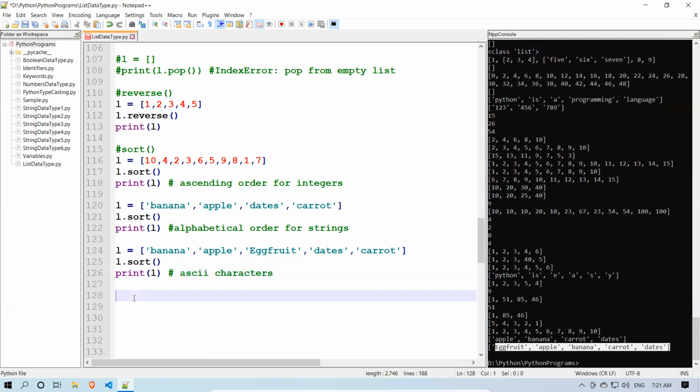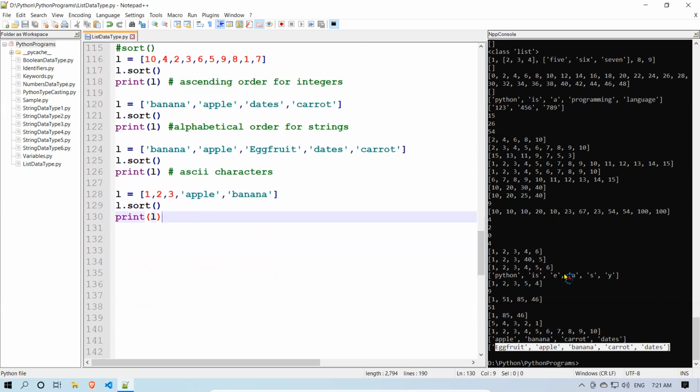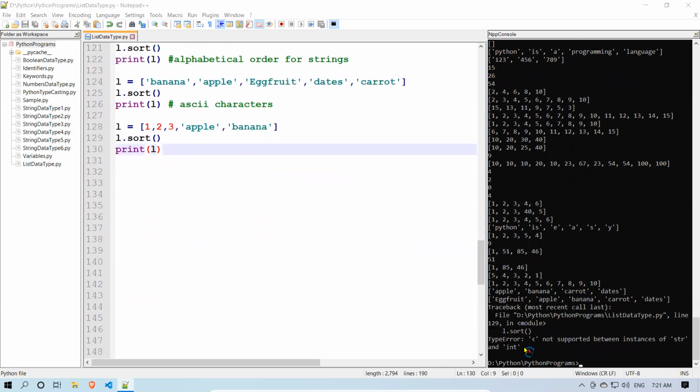Okay, and then I will try to take one mixed list: 1 comma 2 comma 3 comma apple comma banana. So this has mixed elements, integers and strings. If I print L after sorting, I am trying to sort this one, then you will get a type error.